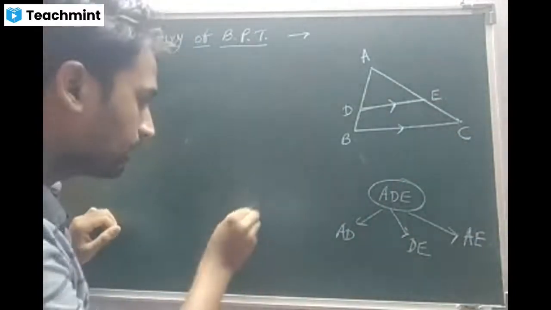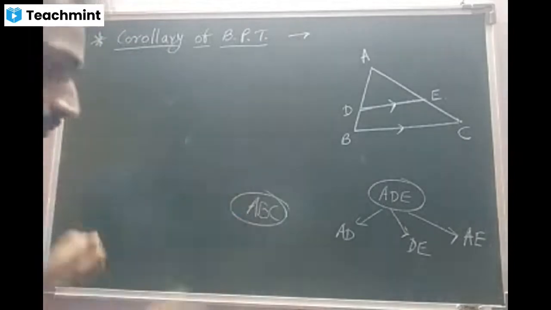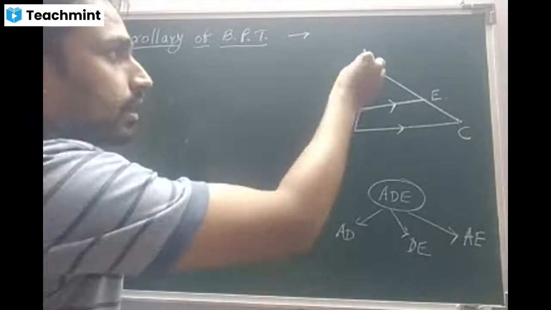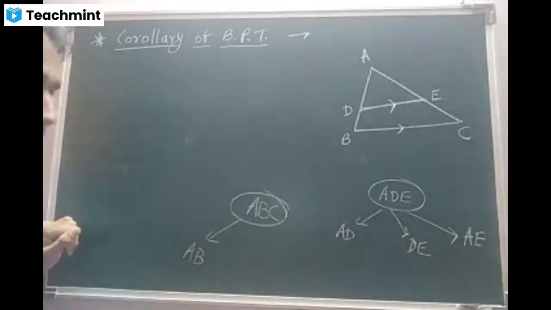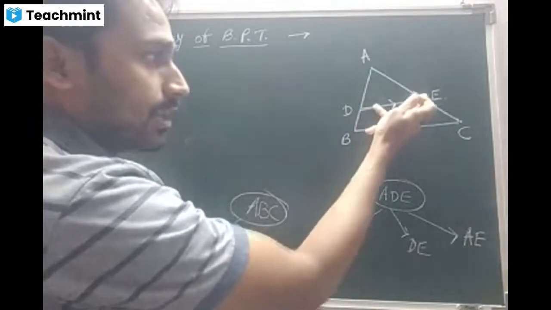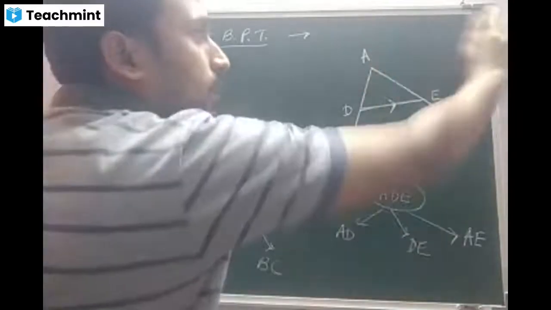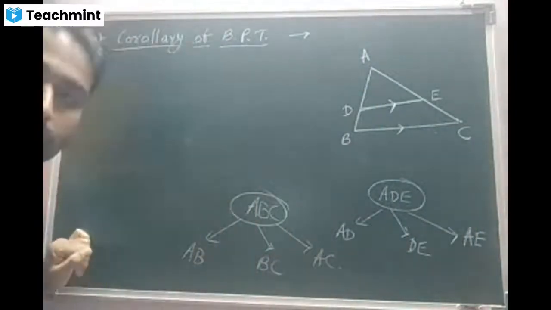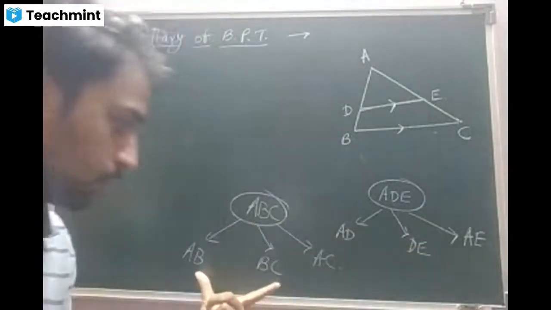Earlier triangle means ABC. Now, for AD, the corresponding one is AB because they are on the same side. Then for DE, the corresponding one is BC. And for AE, on the same side, the corresponding side is AC. Got the concept?